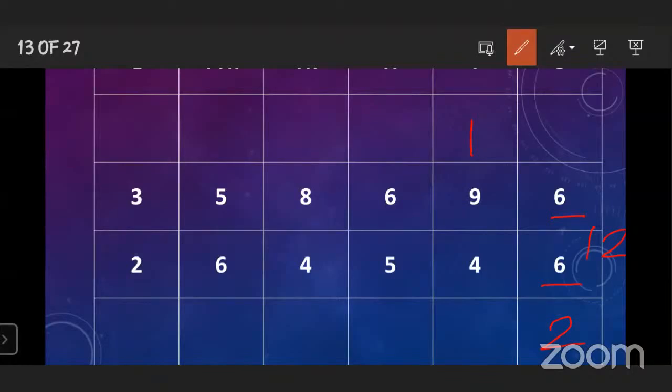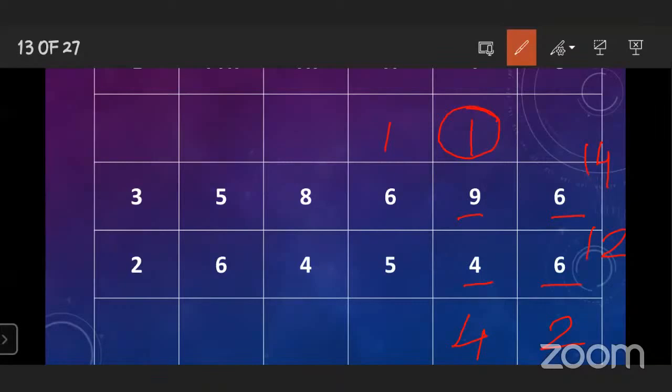After that, come to the tens place. Which digits are given? 9 plus 4. 9 plus 4 is equal to 13. And we have to add the carry over also. 13 plus 1 is 14. So from the 14, which digit do we write down? 4, and 1 carry over.